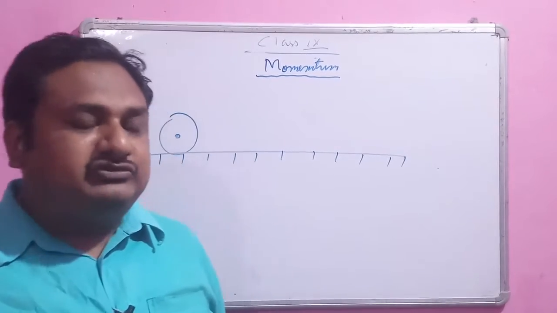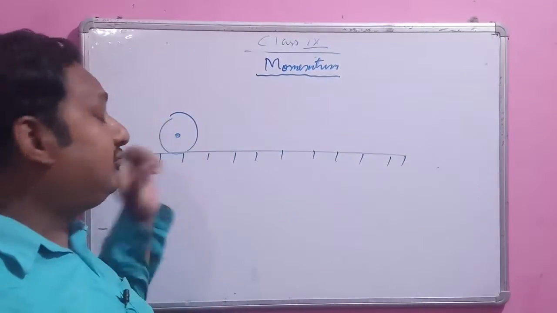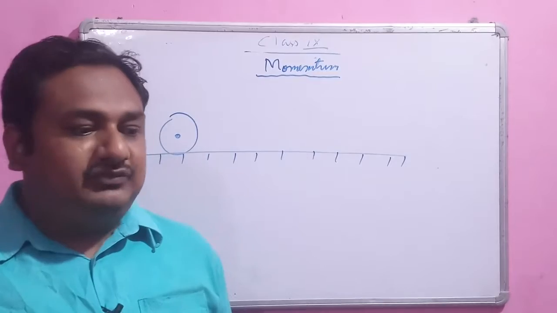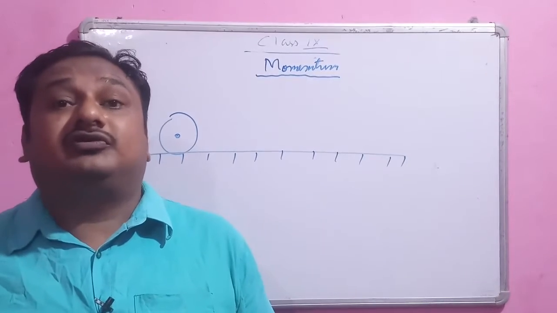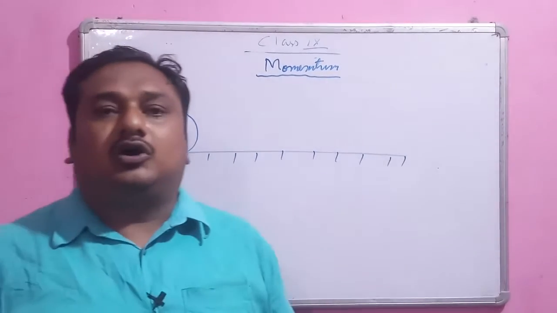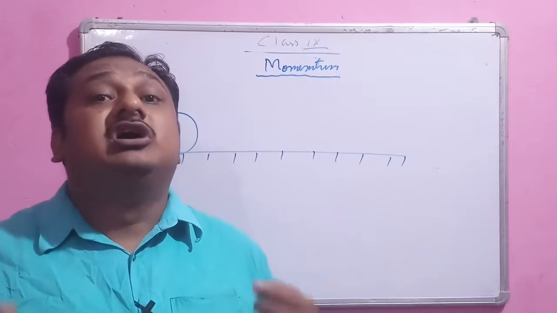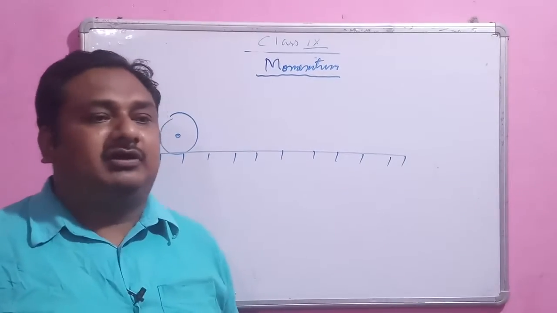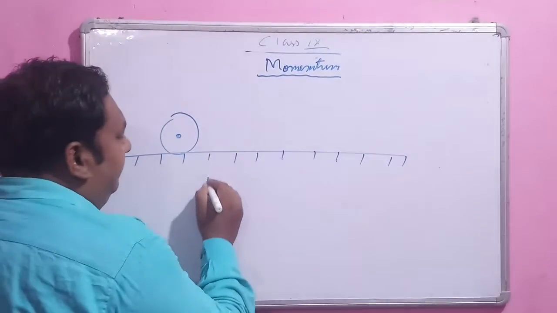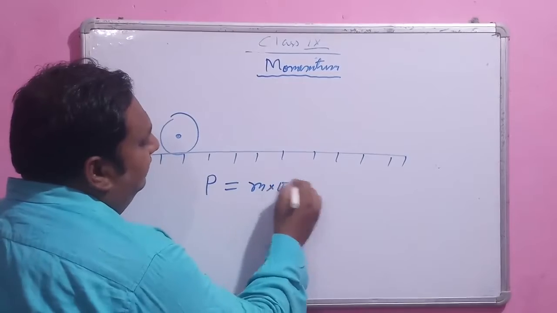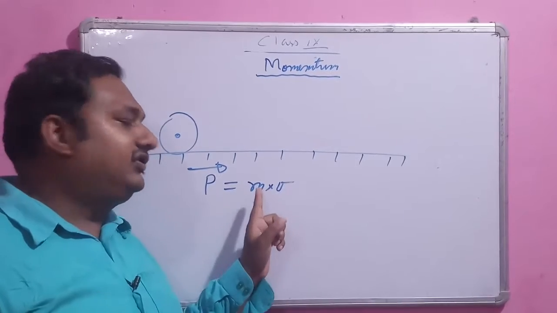Momentum describes how much mass and how much velocity is in the motion of an object. Theoretically, momentum is the product of mass and velocity, and it is a vector quantity.